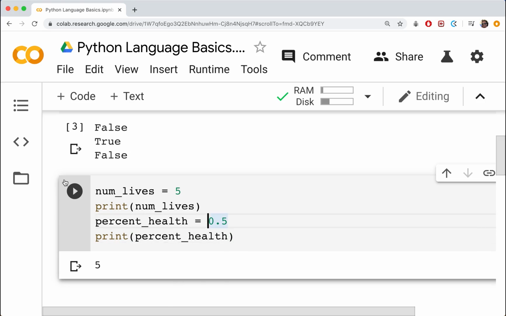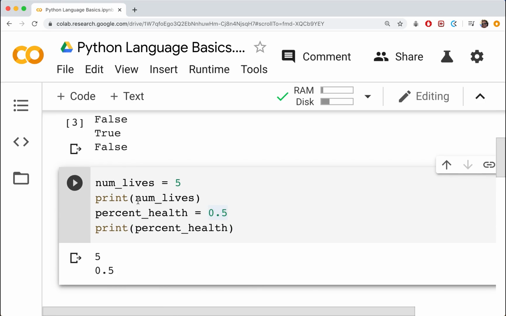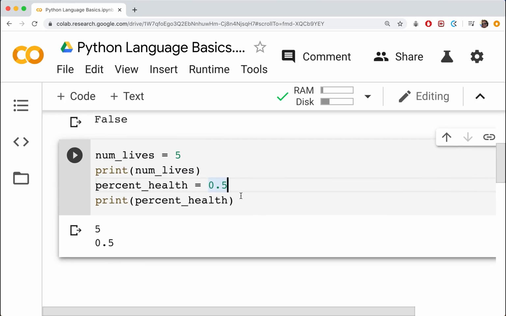We can do so. Let's go ahead and run that cell. So we're printing out number of lives and then percent health there. So you can see 0.5. Again, important to note that this is assigned a whole number, so it's an integer type. This is assigned a decimal number, so it is a float type by default. I'll show you towards the end of this tutorial how to determine what the type of a variable is, but for now let's cover strings and then we can get to that.